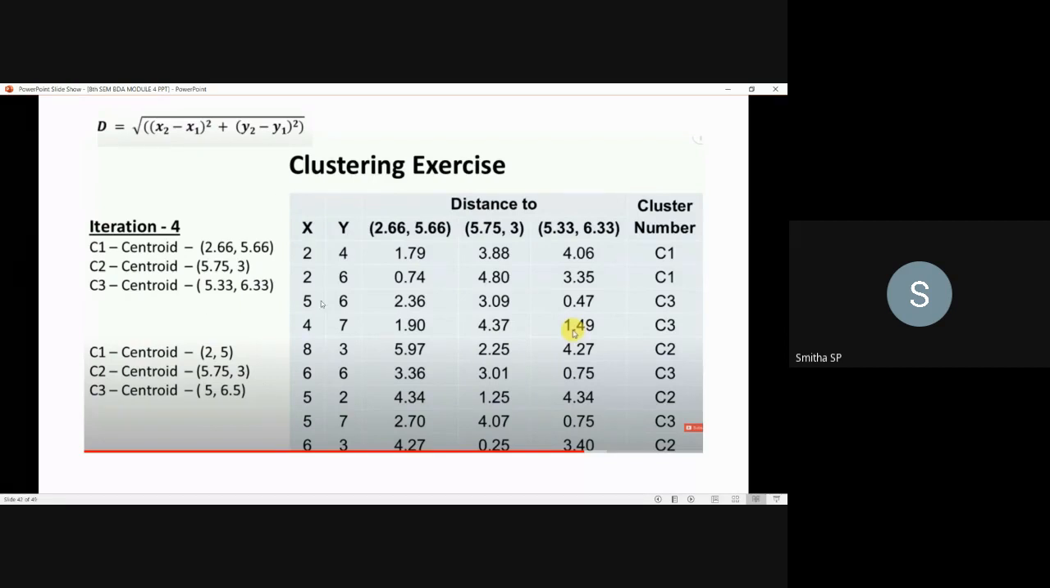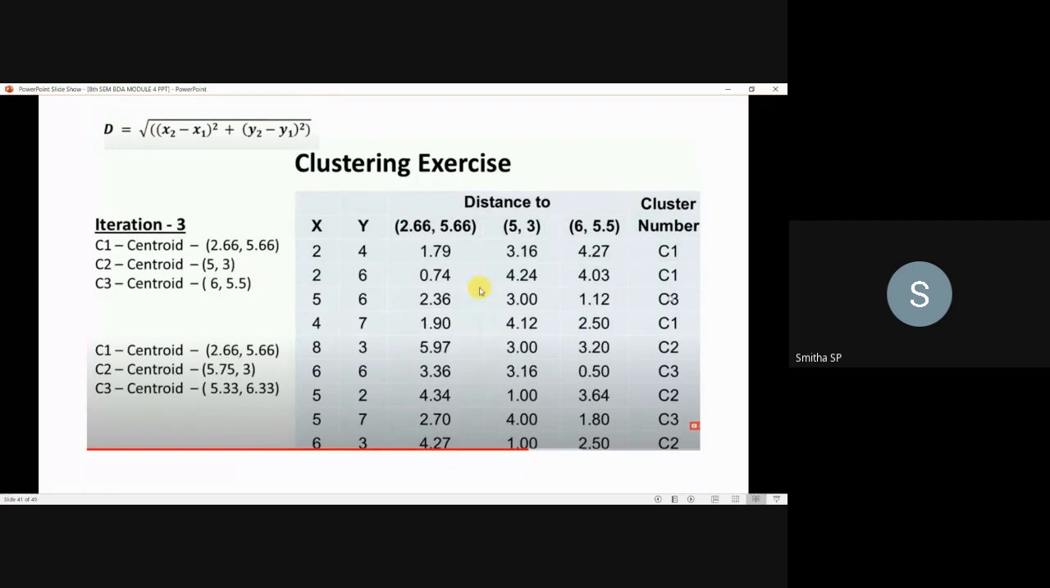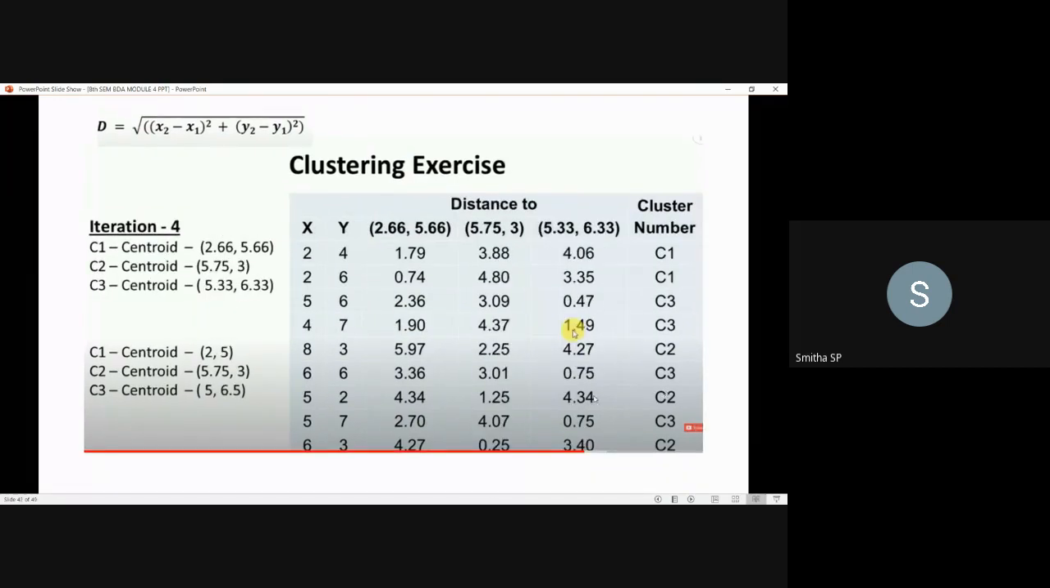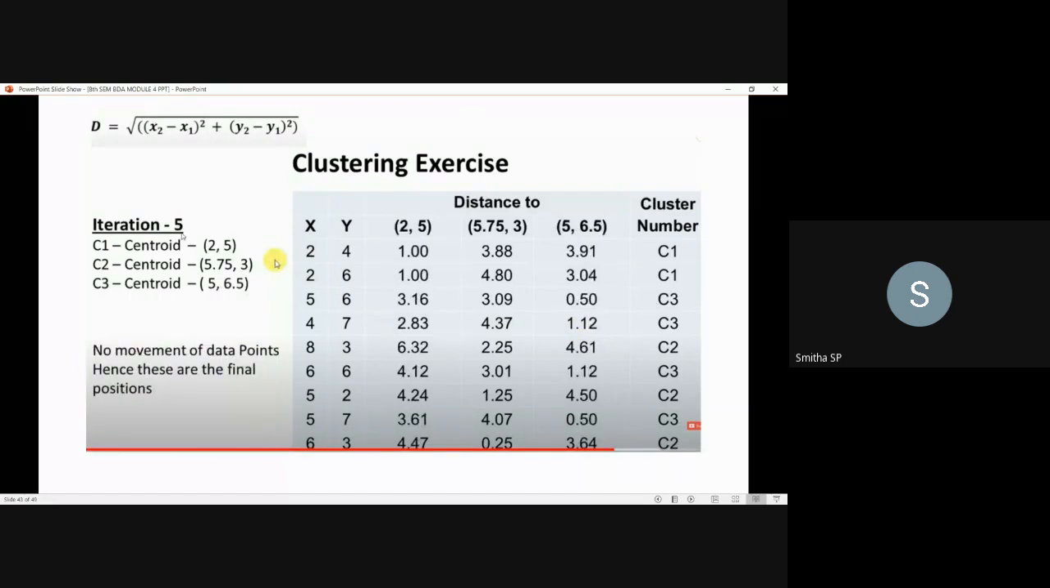Here also it is the same thing. You have to calculate the distance, then identify the least distance, then put that data point in that cluster, then compare the cluster numberings here, whether any changes are there or not. If you identify any changes, then you have to move to further iteration. Now in iteration 5, you have identified the changes, so you have moved to the next iteration.